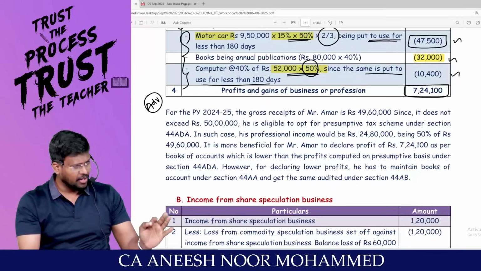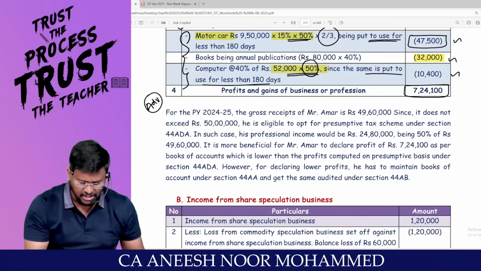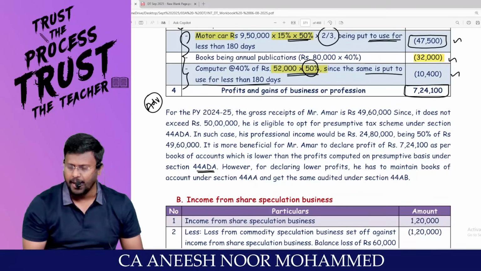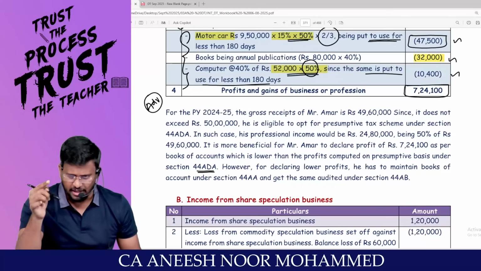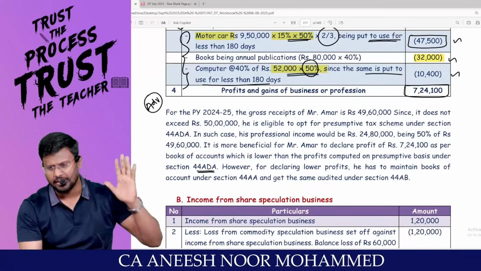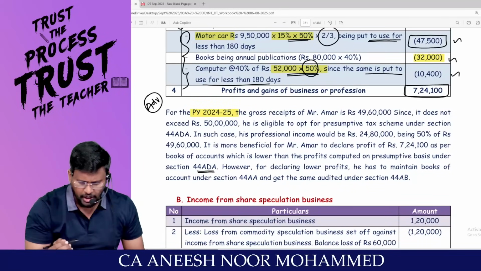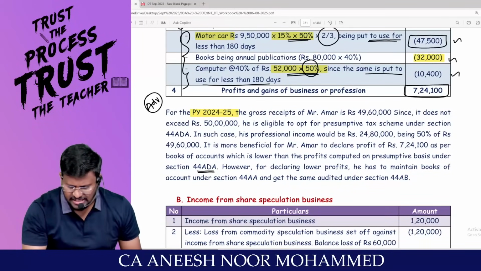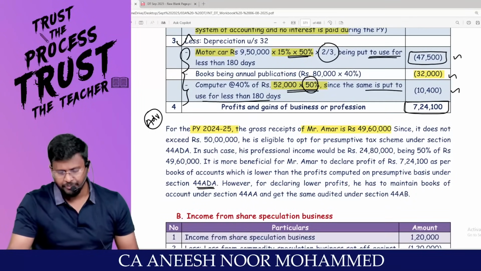Those people are entitled to presumptive taxation under section 44ADA. But in order to enjoy 44ADA, the professional's turnover should not exceed 50 lakh. For the previous year 24-25, gross receipts of Amar is 49,60,000, which is less than 50 lakhs.